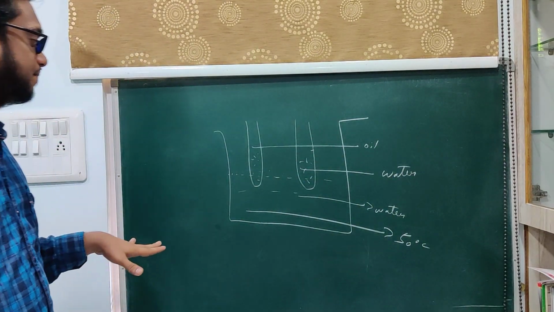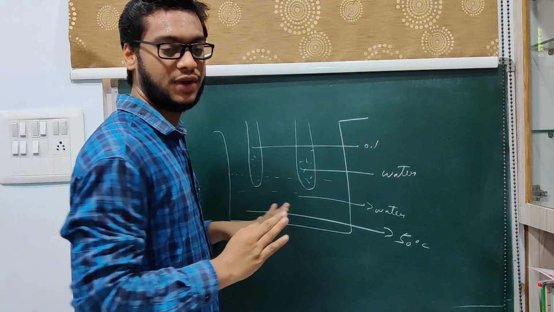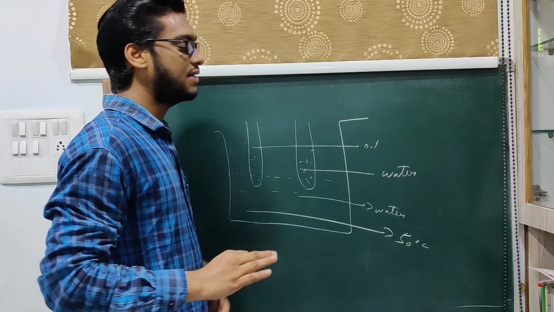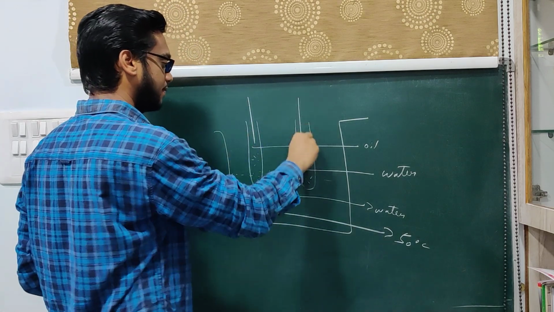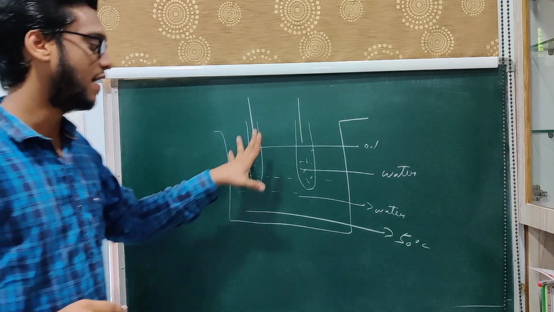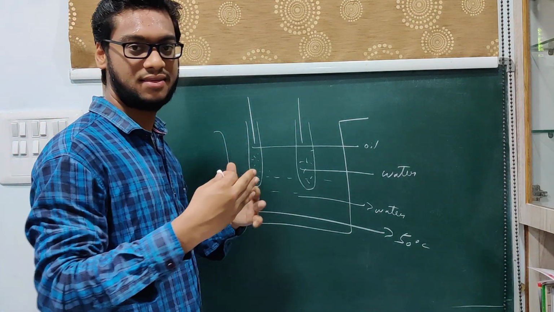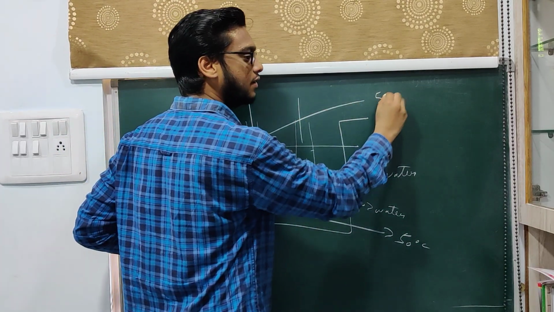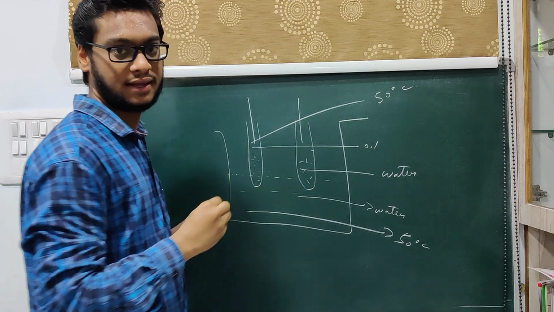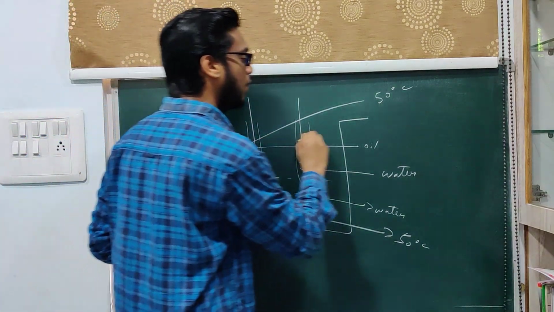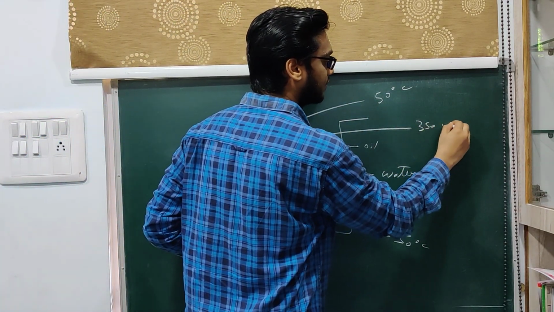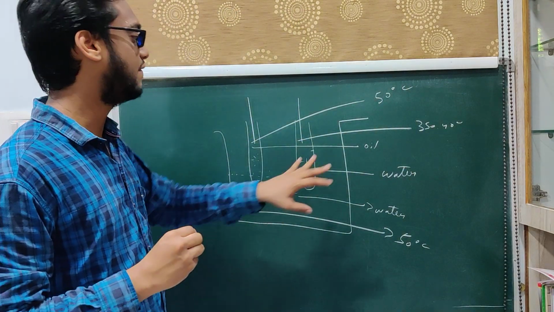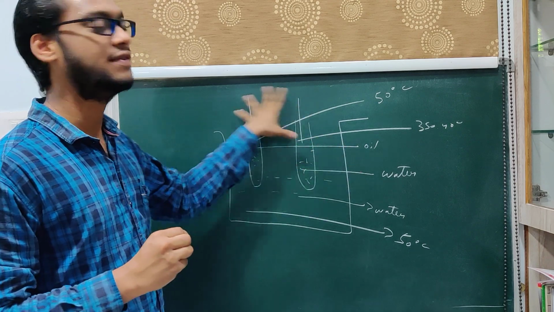Now after you arrange your equipment in this way, after some time when you take a thermometer and measure, you will find that the oil is at maximum, the temperature will be 50 degrees. And the water will be around 35 to 40 degrees. There is a big difference between them.